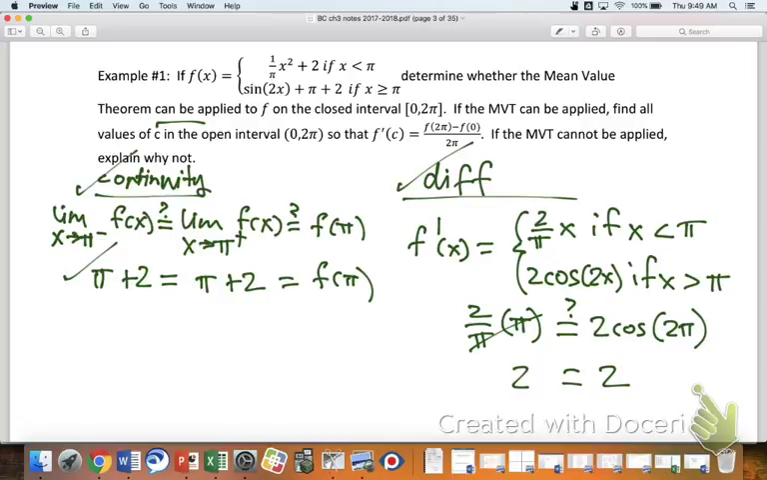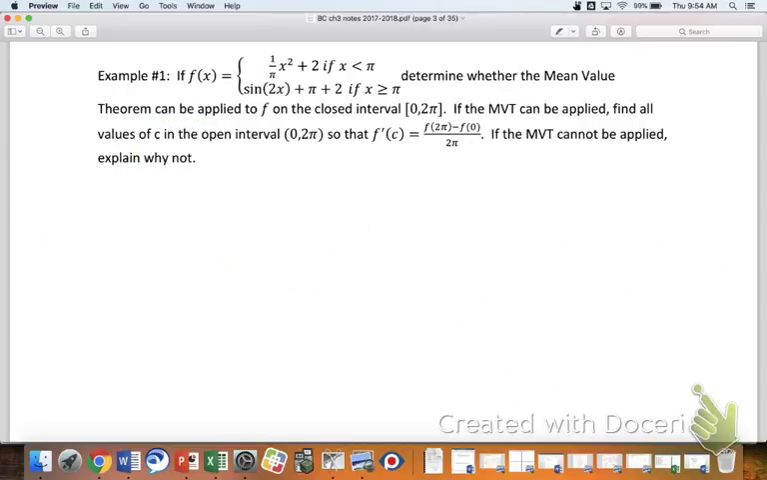Okay, so we've proved that the MVT can be applied, and so now we're going to try to find all the values of c in the open interval 0 to 2 pi, so that f prime of c equals f of 2 pi minus f of 0 over 2 pi. So I don't know if you guys have enough room with the size of this. I think I'm going to erase this stuff. Is that okay with you? Do you have written down what you need to write down? Okay. So let me just get rid of that and go back to this.